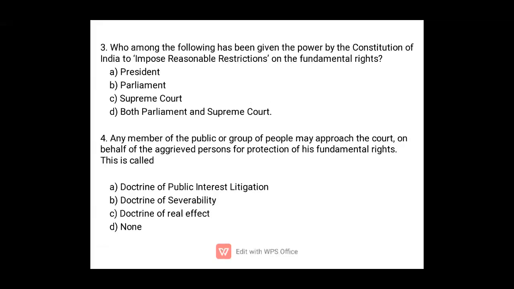Okay, so the government or state can impose reasonable restrictions in the interest of the nation, as well as in order to maintain peace and stability in the society. So the government can impose reasonable restrictions. Now the question is who among the following has been given the power by the Constitution of India to impose reasonable restrictions on the fundamental rights?